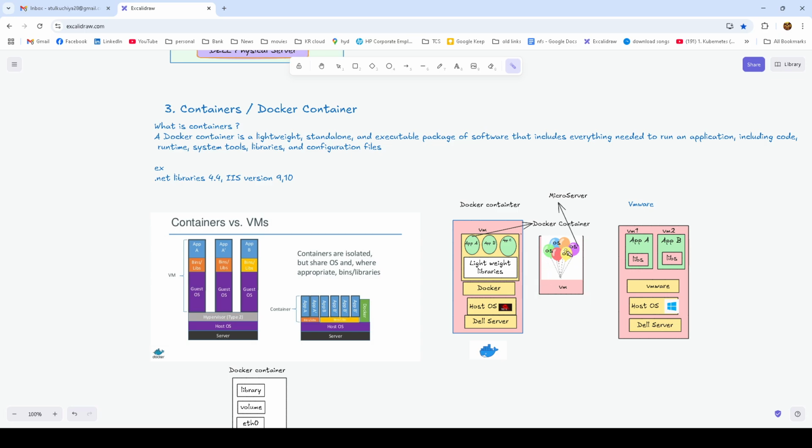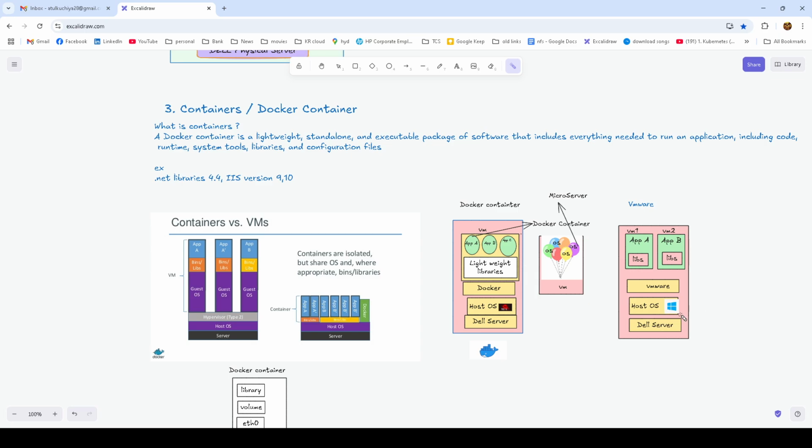So we can see how congested it is. We can create multiple containers. Suppose in the same one we have created 5, 6. This is called a micro server, or you can say a mini server, in which we have basic libraries and basic services which are required to run an application. You can say we have installed a mini OS on it, and the application we can run on it. And this is now used. Containers are running with Kubernetes. Kubernetes works with containers, either Docker containers, Rocket containers, or LXC containers. There are many containers coming in the market, but we have to choose which one we require.